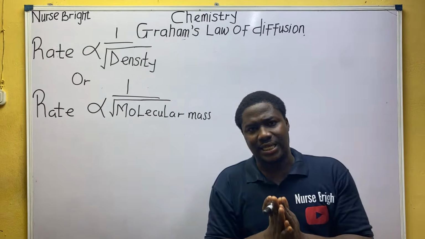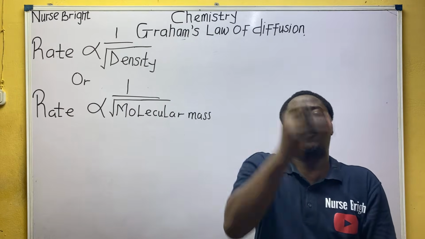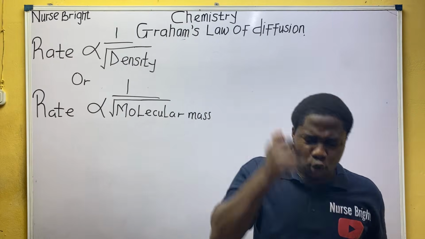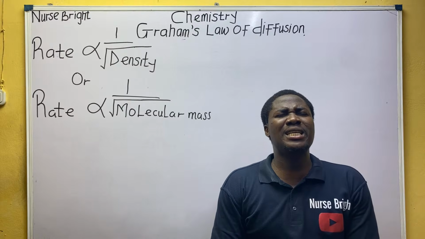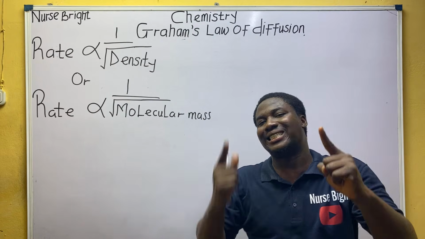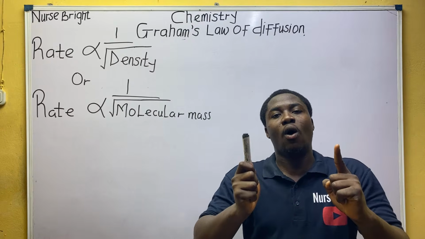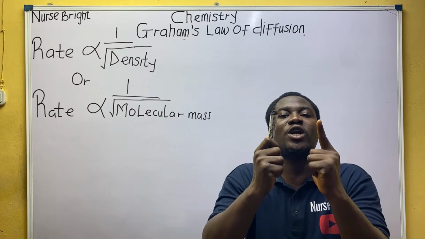In science, when something is inversely proportional to another thing, let's say this is one thing and this is another thing, and both of them are inversely proportional to each other.